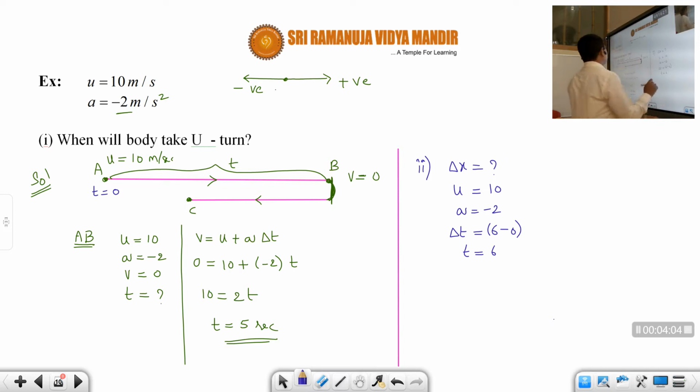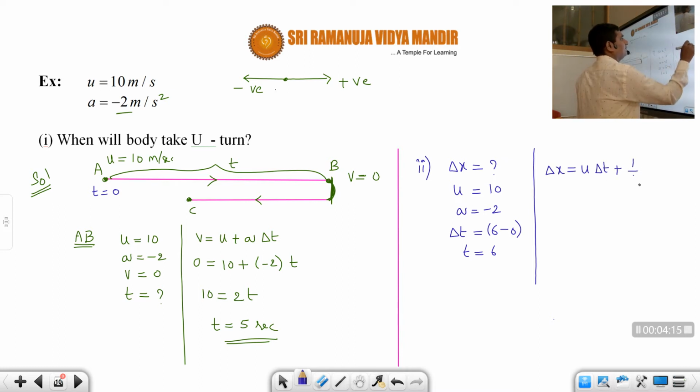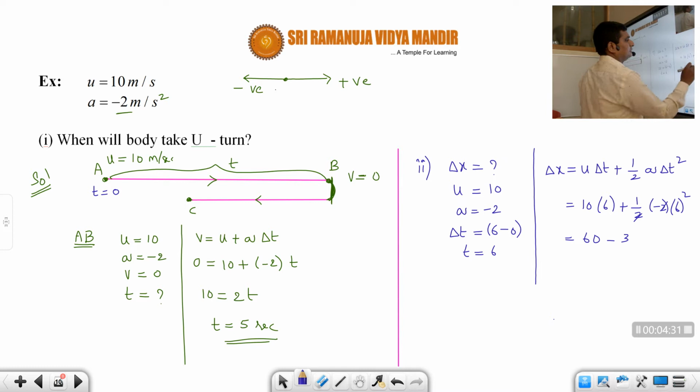Now we are asked to calculate delta x. Which equation is best suited? Here u, a, t we know. So delta x is equal to u delta t plus half into a into delta t square. So u is 10, delta t is 6, plus half into acceleration minus 2 into 6 square. That is equal to 6, 2 will get cancelled, minus 6 square, 36. So that means 24 meters.